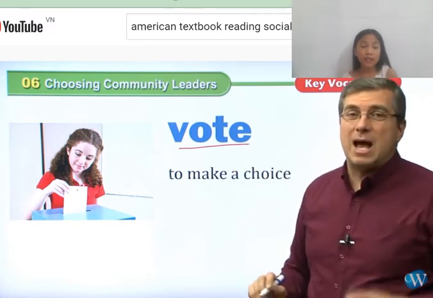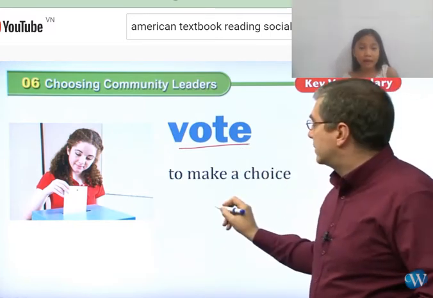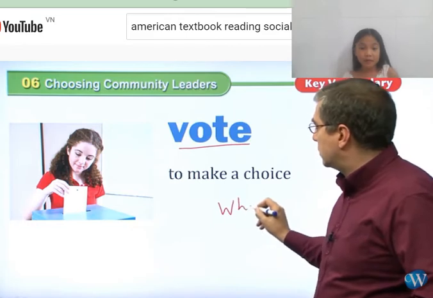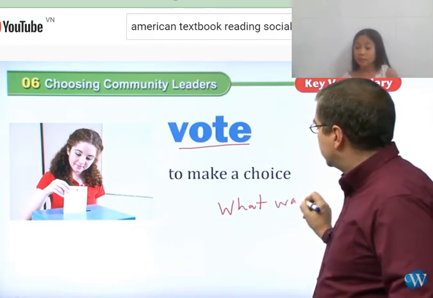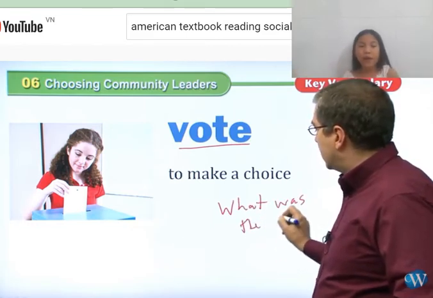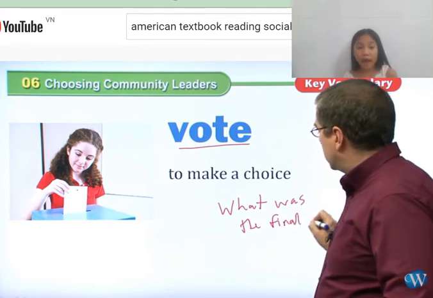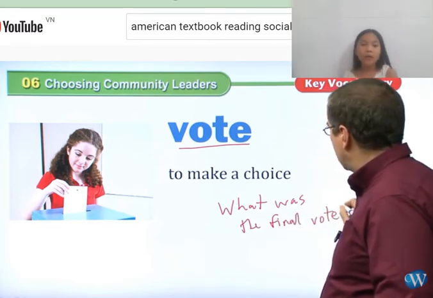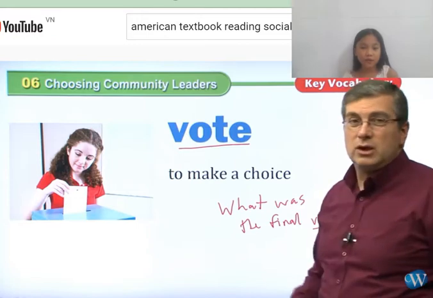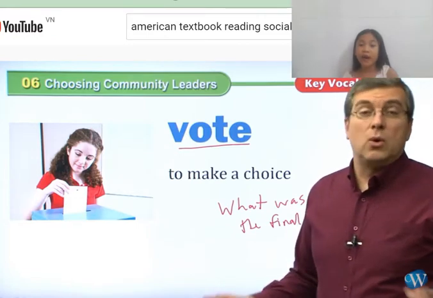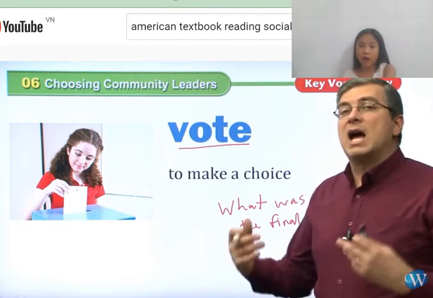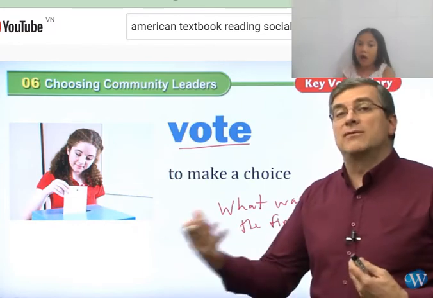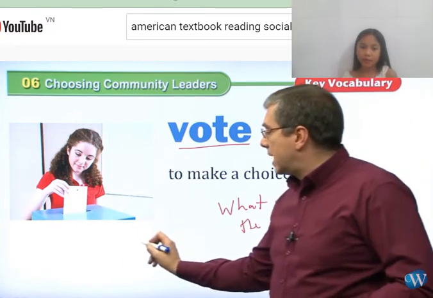the people. Vote can also be a verb. It's not only a noun. It can be a verb too. Verb means to vote for our people, and noun means to make a vote. So what was the final vote? It is the final choice for all the people, all the places in your commune.